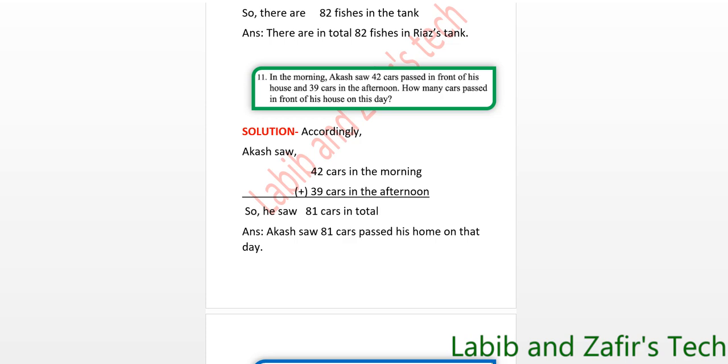So he saw 9 plus 2 equal 11, 1 in hand. 3 plus 1 equal 4, 4 plus 4 equal 8. So he saw 81 cars in total. Answer: Akash saw 81 cars pass his home on that day.